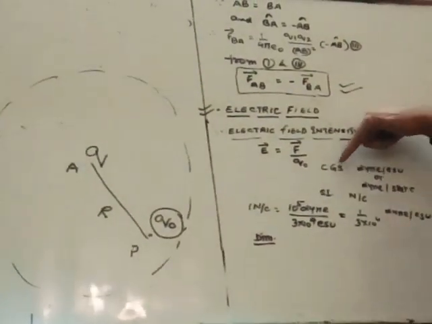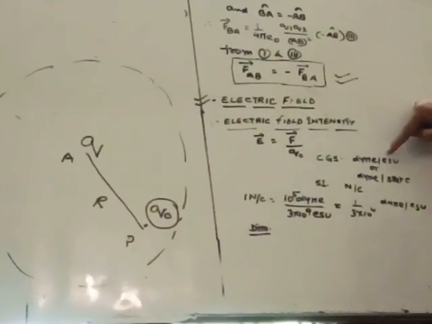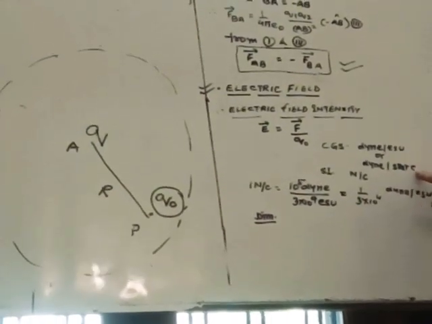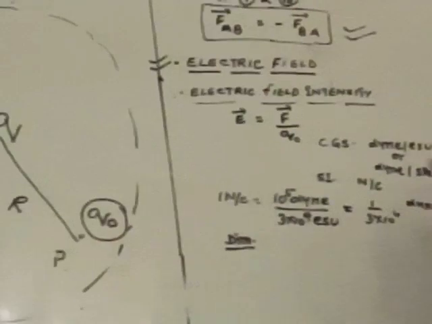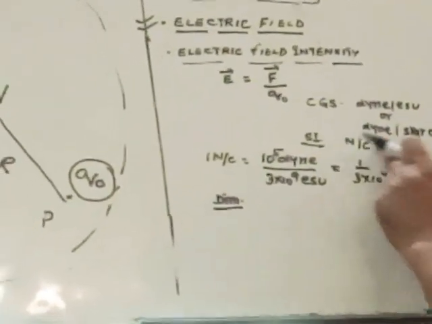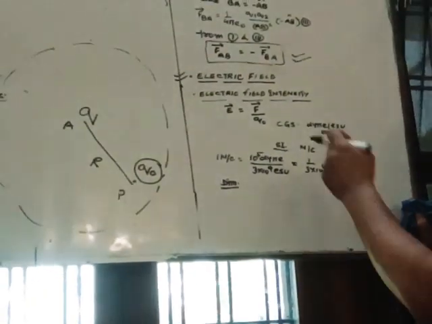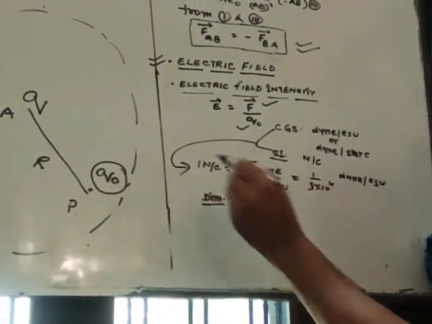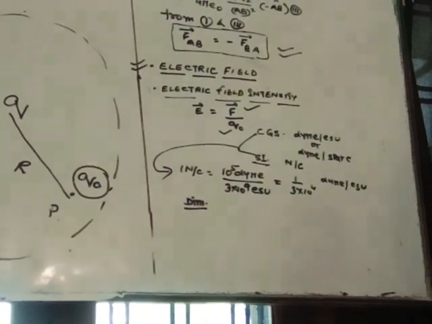In the CGS system, its unit is dyne per ESU, electrostatic unit, or dyne per stat coulomb. Stat coulomb is the CGS unit of charge, and in the SI system it is Newton per coulomb. As you know, Newton is the unit of force and coulomb is the SI unit of charge. So what is the relation between the CGS and SI units of EFI, electric field intensity?